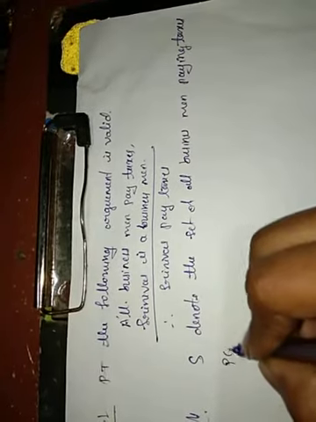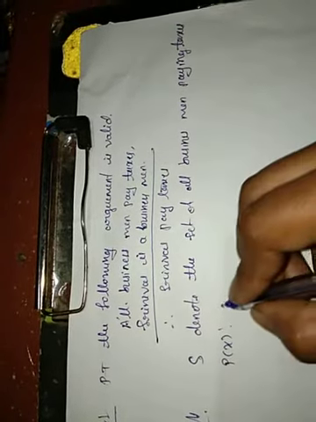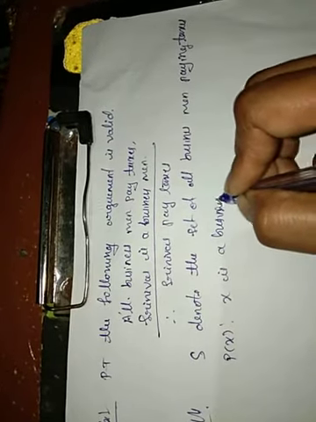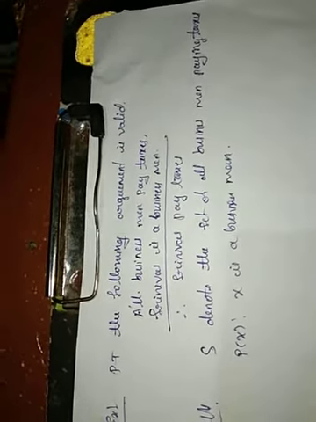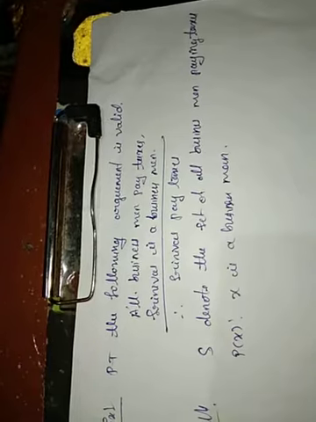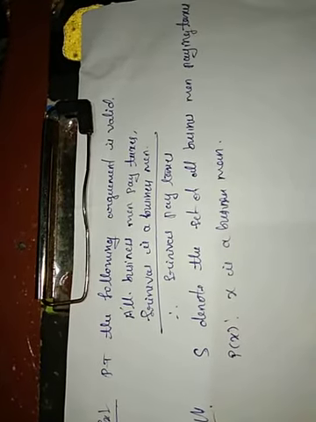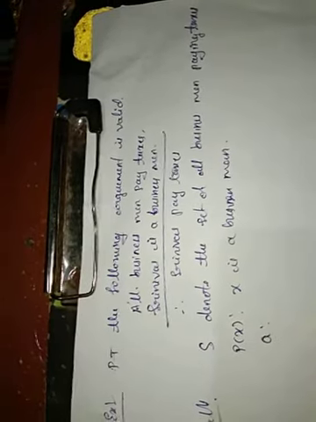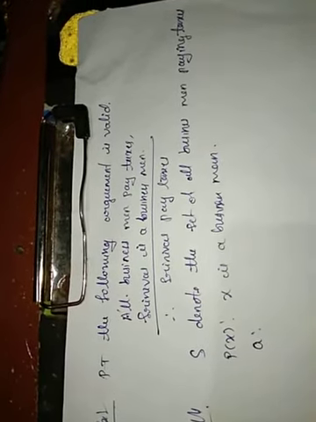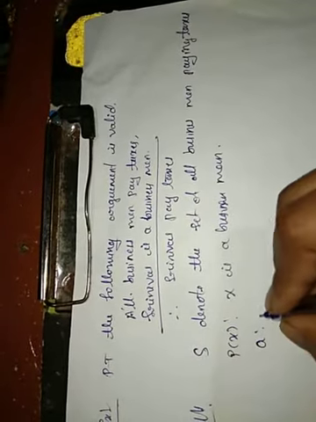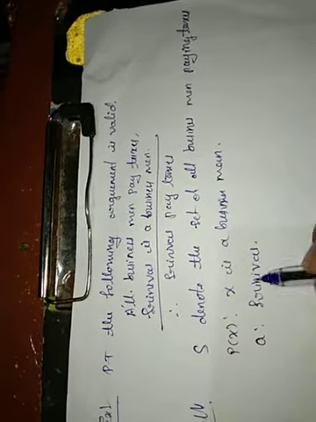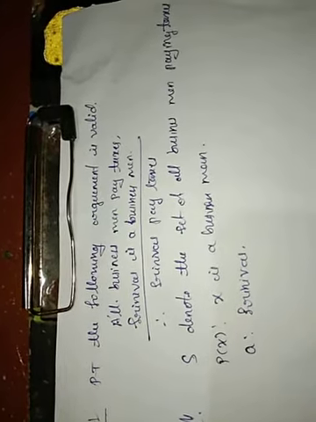Here P of X will be considered as X is a businessman. In this set of businessmen, we are choosing one person, that is Srinivas. I am taking it as an element A that belongs to the set of businessmen. Srinivas is one element from that set.